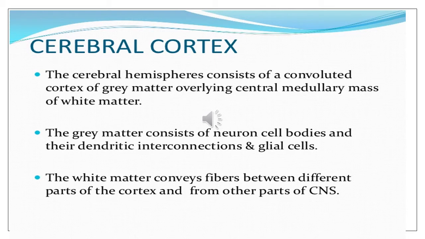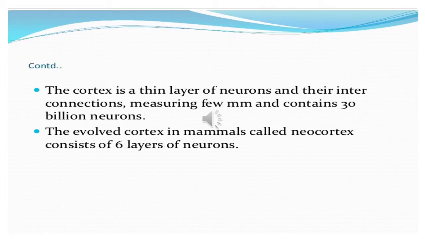The white matter, however, conveys fibers between different parts of the cortex and from other parts of the central nervous system. The cortex is a thin layer of neurons and their interconnections measuring a few millimeters and contains about 30 billion neurons. The evolved cortex in mammals is called the neocortex and it consists of the typical 6 layers of neurons present in the cerebral cortex that we are going to discuss in detail.